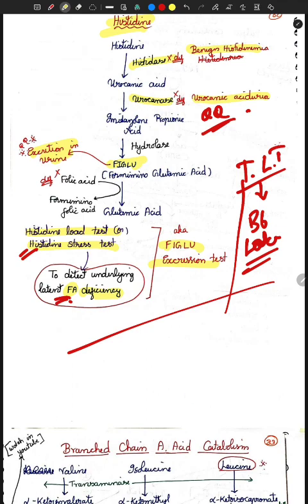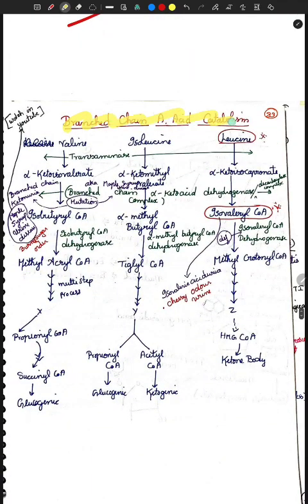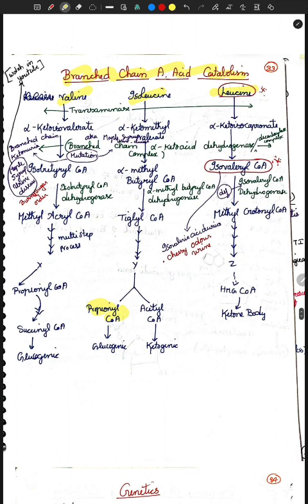Okay, and then coming to branched chain amino acid catabolism. In your branched chain, three things are important, that is valine, isoleucine, leucine. In this the most important is leucine, and also propionic acid is got from here, that you should be knowing. You can see this propionyl CoA especially from your isoleucine. And what is the thing you should be remembering here? Your branched chain, burnt sugar, especially your valine. Okay, so valine, maple syrup urine disease, that's all you should be knowing here. So valine and isoleucine, propionyl CoA is going to get, and this is glucogenic. And your isoleucine, it is both ketogenic also.